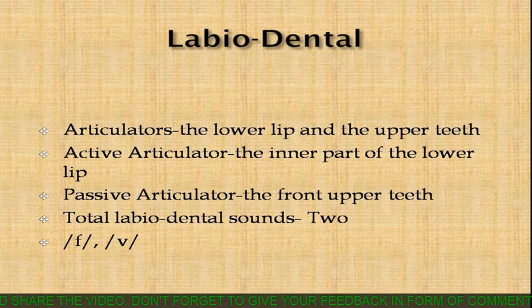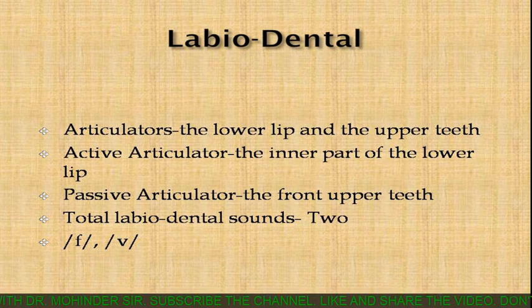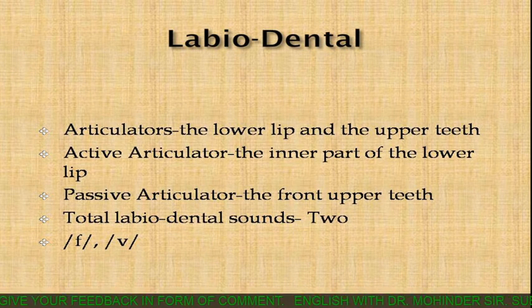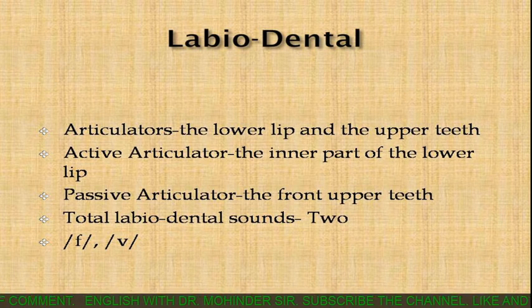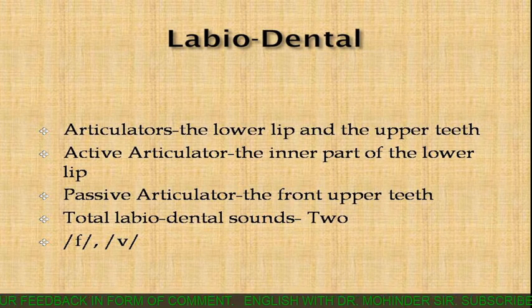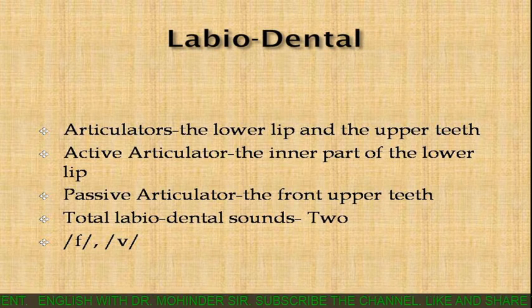Teeth are the passive articulator, and that's why in this category the articulators are the lower lip and the upper teeth. The lower lip is the active articulator. But here the active articulator is the inner part of the lower lip, because the lower lip also has two parts, outer and inner.